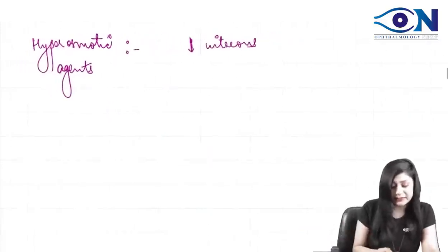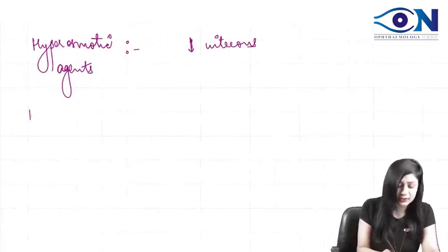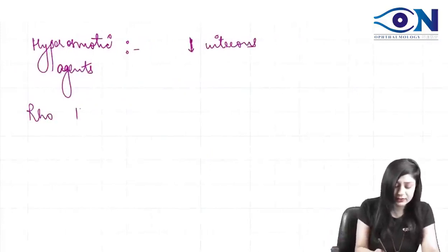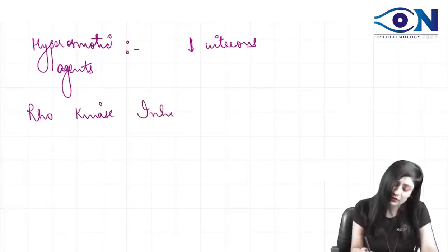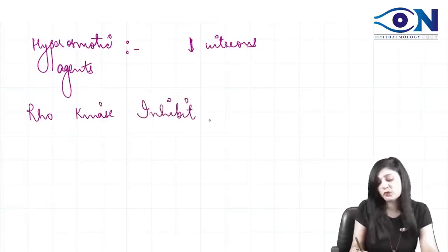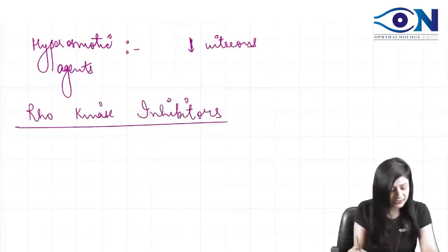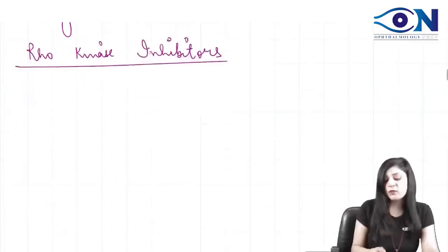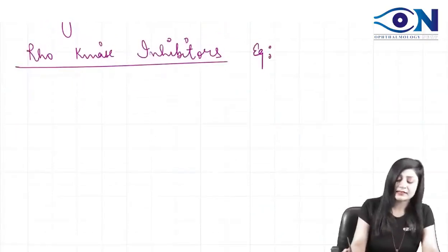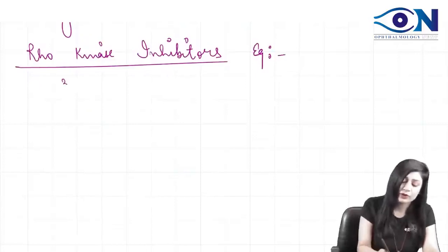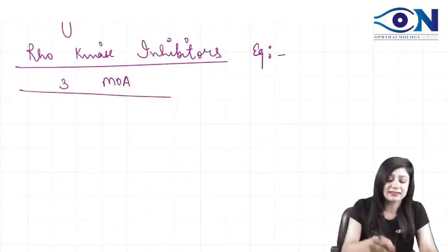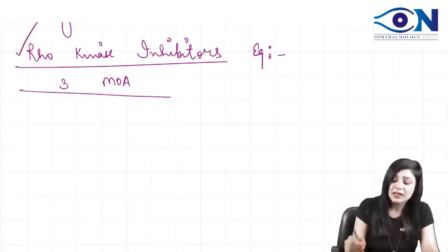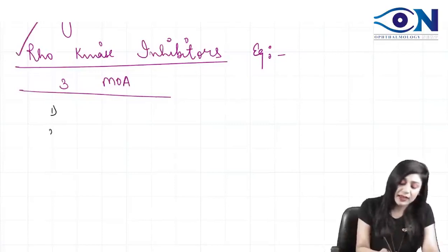And finally, we have the Rho kinase inhibitors. Who will tell me an example of a Rho kinase inhibitor? Anybody? They have three mechanisms of action. So whenever you do not get any drug which is acting by any of the actions, and this is given, the answer will be this only, because it has all three mechanisms of action.